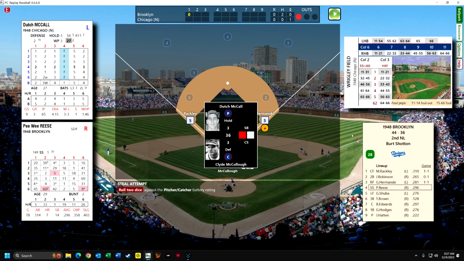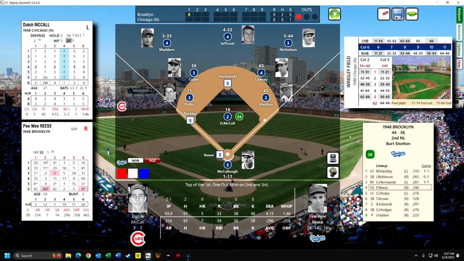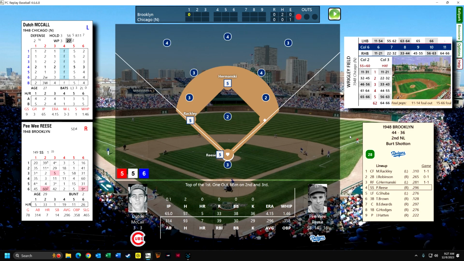I wasn't paying attention. This is probably why I'm losing when I coach the Dodgers, because this is an orange circle here with a plus sign in it. That means it's optional. I wouldn't have had to steal, but he makes it. So if I had been paying attention and not speaking into this microphone, I would have probably not had him steal. But anyway, it all works out for the best. So maybe things have changed in terms of luck for the Brooklyn Dodgers.